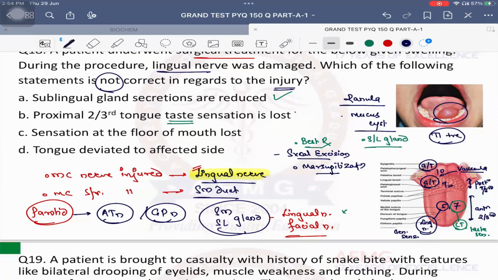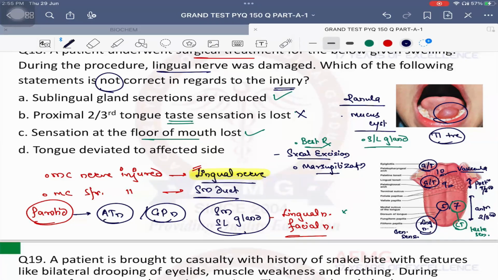So proximal two-third of the tongue, tongue taste sensation is lost. It is not the taste sensation, it is the general sensations which will be lost. Option C says sensation at the floor of mouth is lost. That's a true statement because lingual nerve is known to innervate or supply the floor of mouth. Now here there is a problem. Yes, two answers, you must have marked either of them.